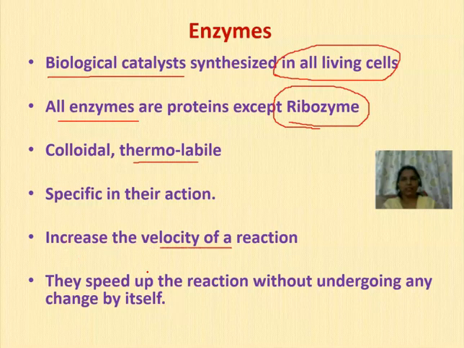Usually without enzyme, the reaction proceeds with very high temperature, but at about 37 degrees, the enzymes function and they catalyze the reaction very accurately and very fast. They speed up the chemical reaction without undergoing any change by themselves. That means by not undergoing change, they will catalyze the same reaction many thousands and millions of times until the enzyme degrades.